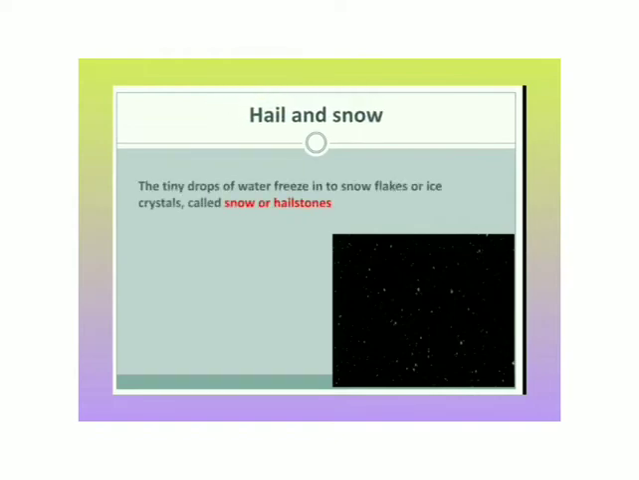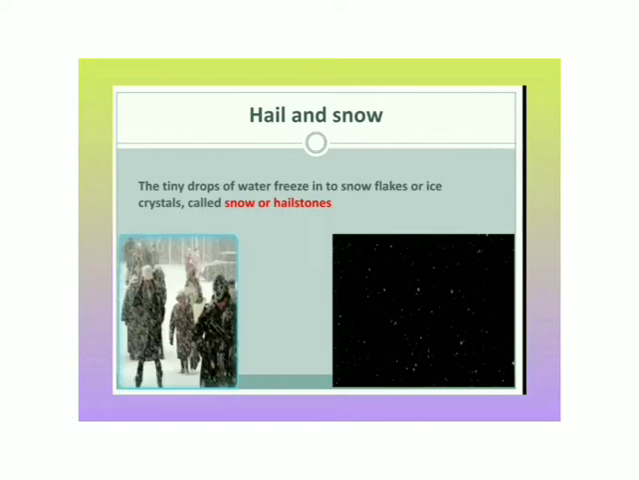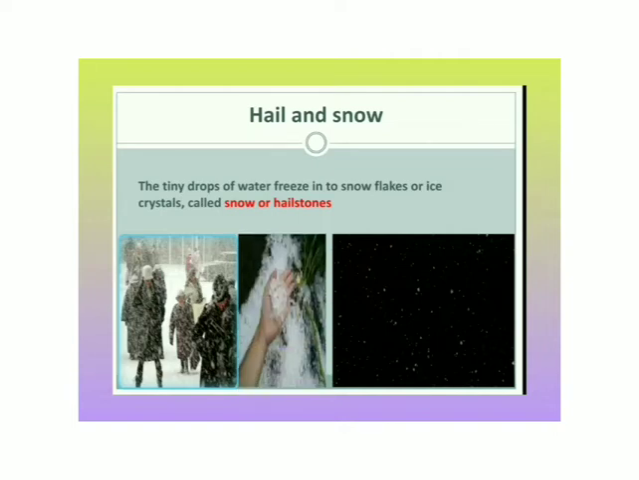Children, when water vapor reaches a certain height, it condenses and forms the cloud. If the air around these clouds is very cold, these tiny drops of water freeze into snowflakes or ice crystals, and this forms snow or hailstones which fall from the clouds during the winter. You might have seen the snowfall during the winter season on the hill station.